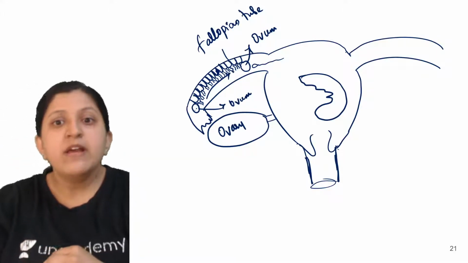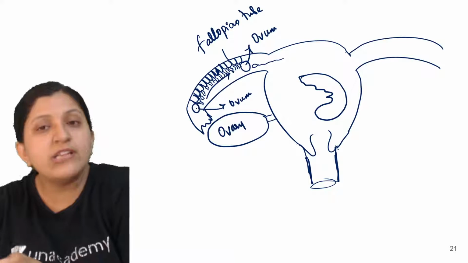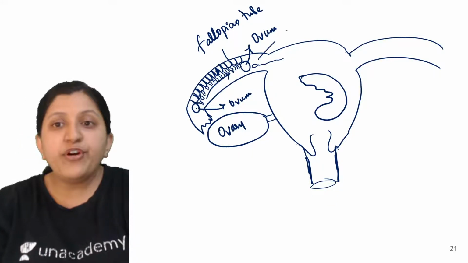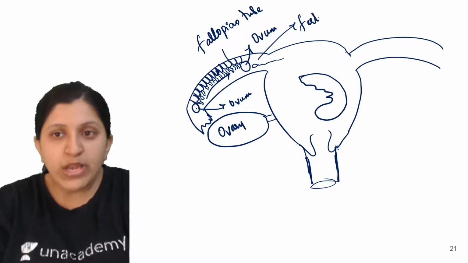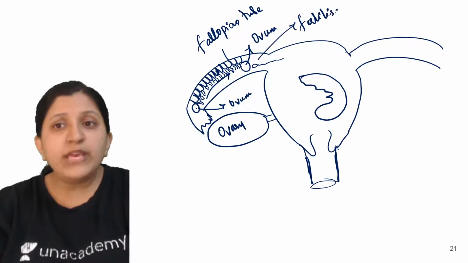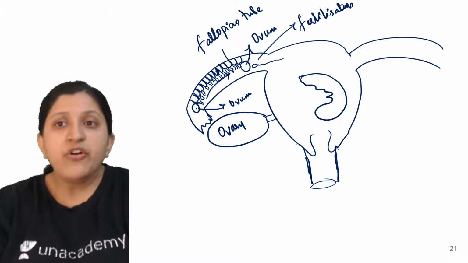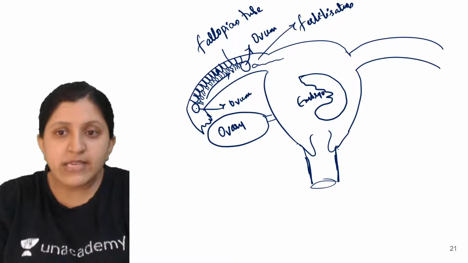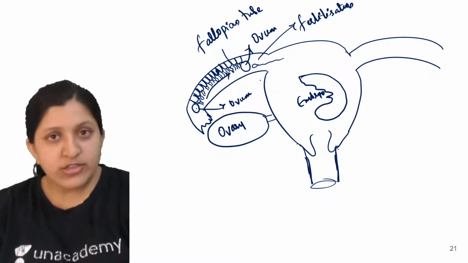That means the cilia is pushing this ovum in this direction, so that the ovum reaches here and the fertilization process will occur. After that we can see the formation of an embryo. So embryo formation we can see once the fertilization is successful.